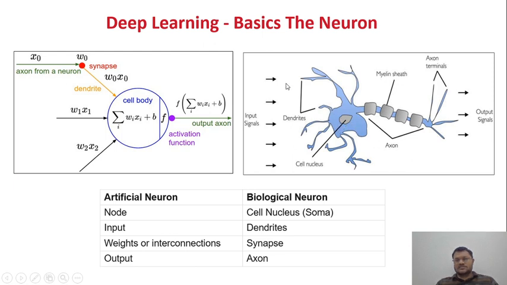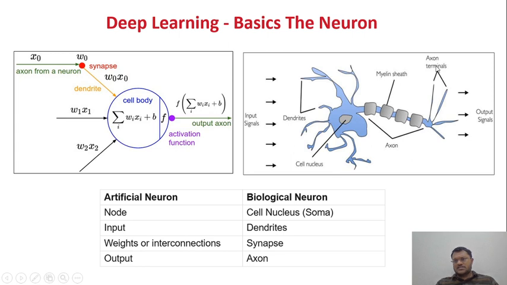Let's suppose I have previously seen a human being, a cat and a dog. Let's suppose I'm taking an example of an image. Previously I have definitely seen some kind of dog or cat or different animals, so I have my past information inside my mind. Whenever next time I see a human being or any cat or dog, I will try to analyze this data internally in my mind. Then there is the synapse. Once the analysis part is completed here, it will send the signal with the help of the synapse to my output layer.